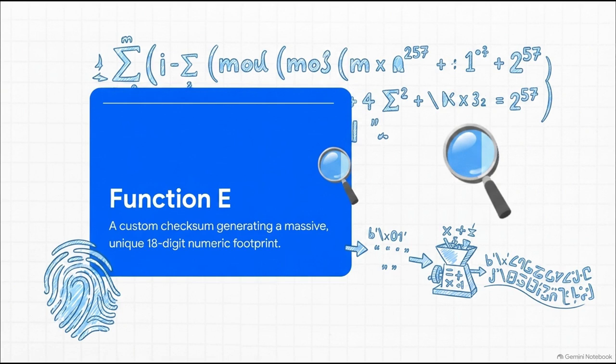To put that simply, this function securely hashes bytes and strings into massive, highly unique 18-digit numeric footprints. It's like a digital fingerprinting machine, ensuring that even the absolute tiniest change in the data results in a completely different 18-digit number.